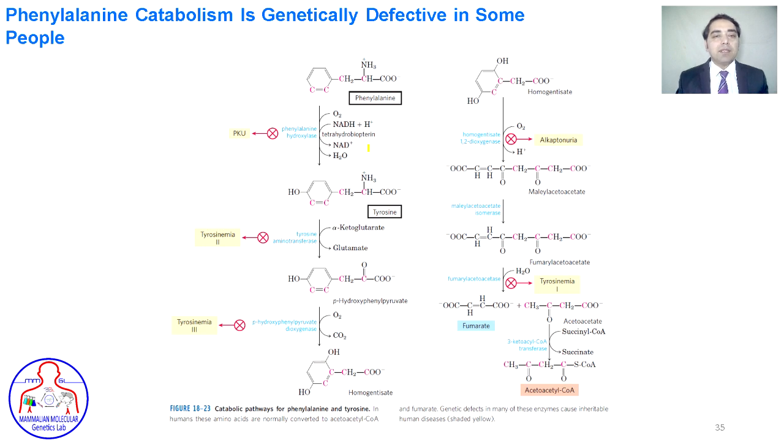There are different diseases that are because of a defect in phenylalanine catabolism. Like phenylalanine is converted into tyrosine, then into p-hydroxyphenylpyruvate, then into homogentisate. If there is a defect in the enzyme phenylalanine hydroxylase, the disease is called PKU, phenylketonuria. And a defect in this enzyme results in tyrosinemia type 2. If there is a defect in this enzyme, this disease is called tyrosinemia type 3.